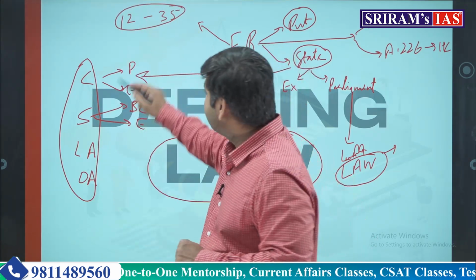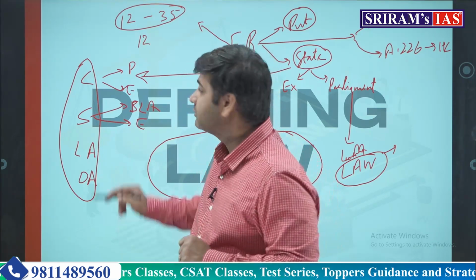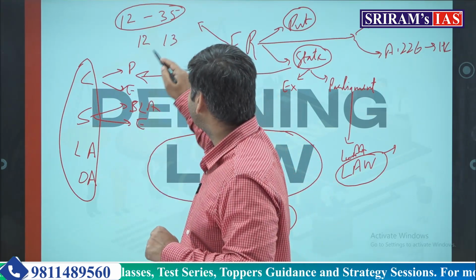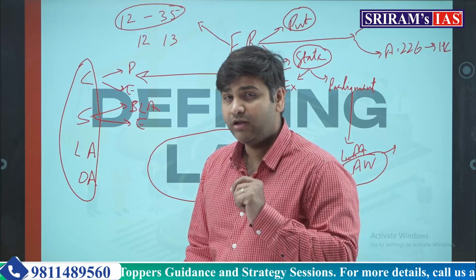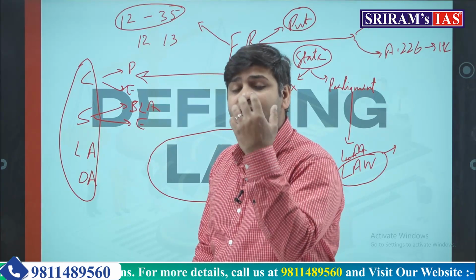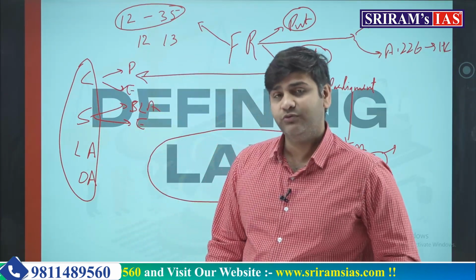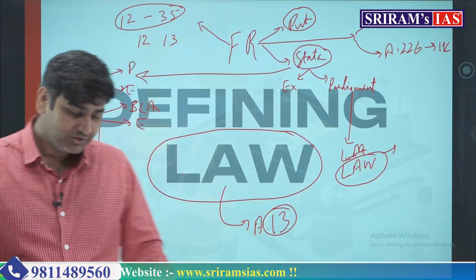Article number 12 defines state and article number 13 defines law, and from article 14 to 18, that is right to equality, then right to freedom, then right to life and personal liberty, and so on and so forth. Okay, so coming to the next slide,